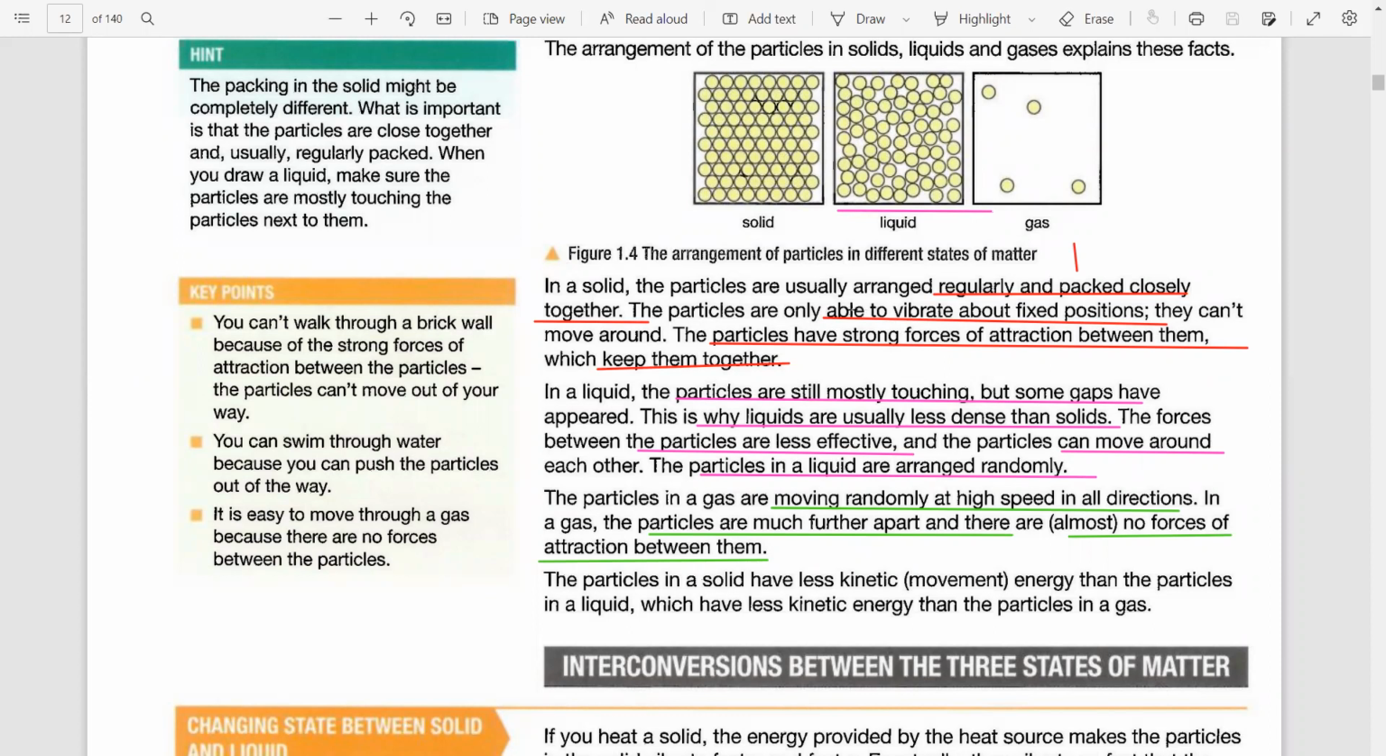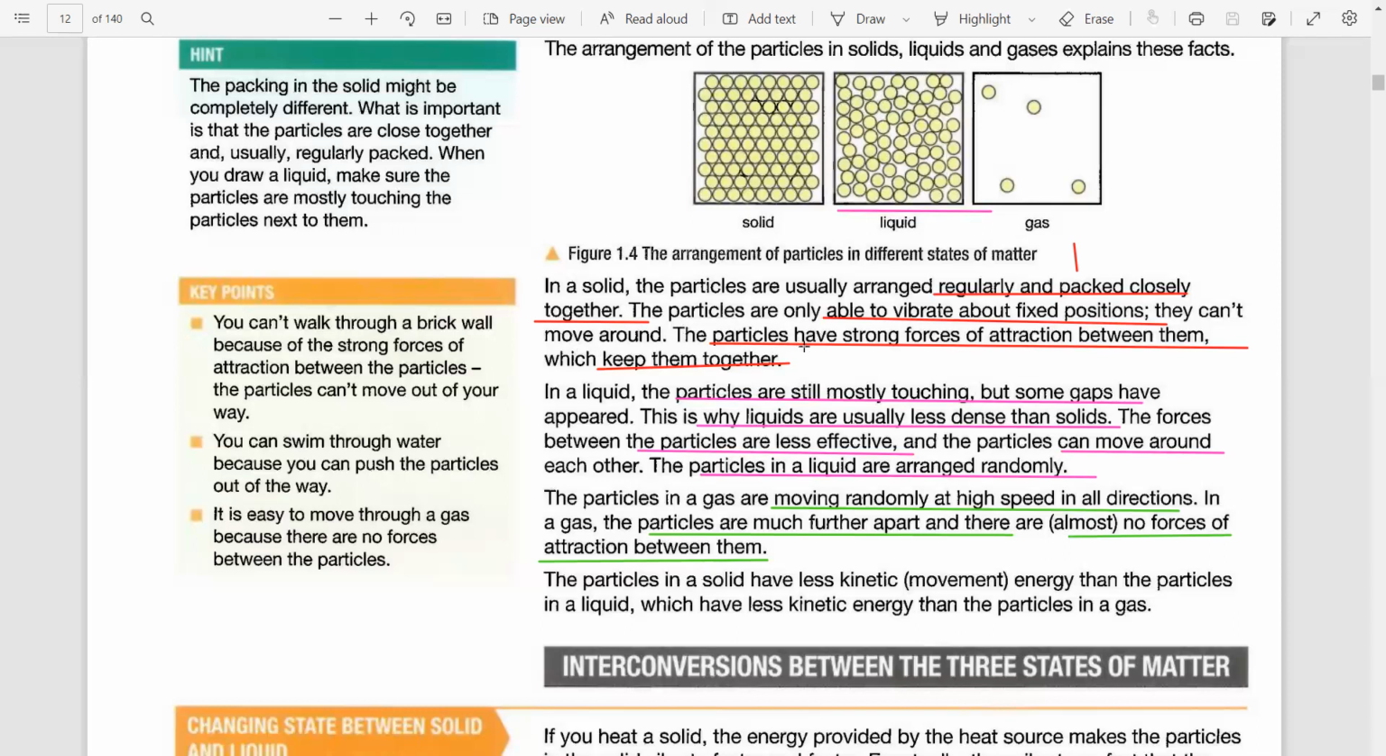Now, the second difference was that they are able to vibrate, but they stay at a fixed position. They are not going to go anywhere. They are just jumping about at their fixed position. They can't move around. Why? Because they stay at the fixed position.